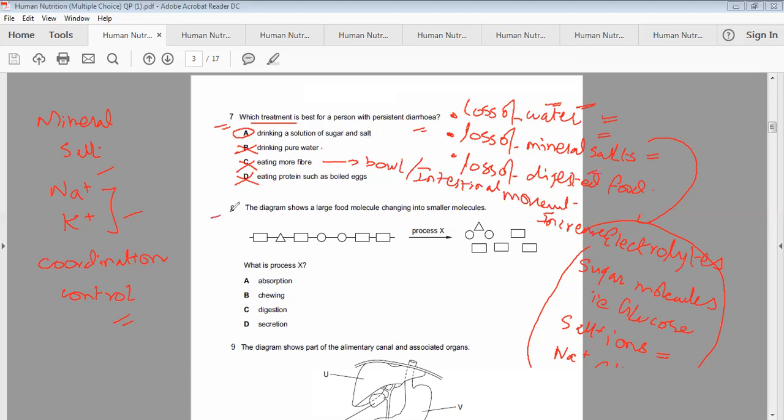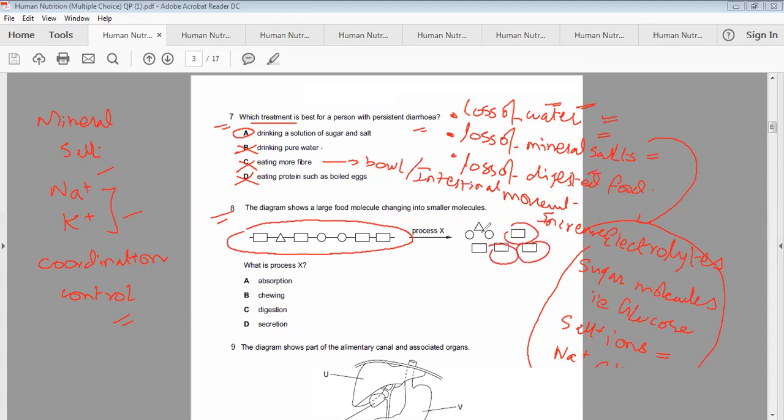Now another MCQ is that the diagram shows a large food molecule chain breaking into small molecules. This is the large food chain molecule, suppose it's a starch, and they are asking what is called the process X that converts this large chain into small molecules.